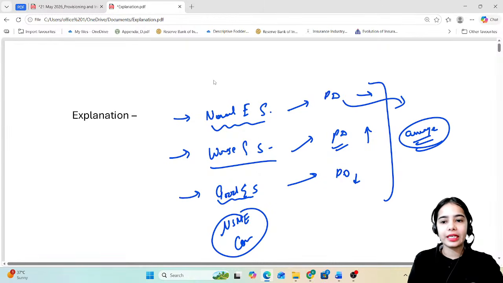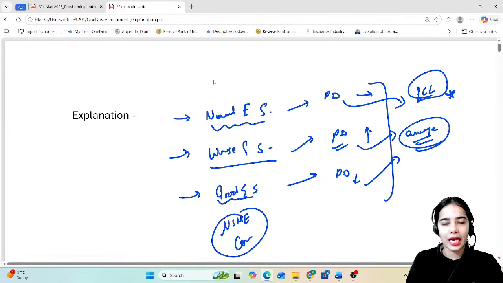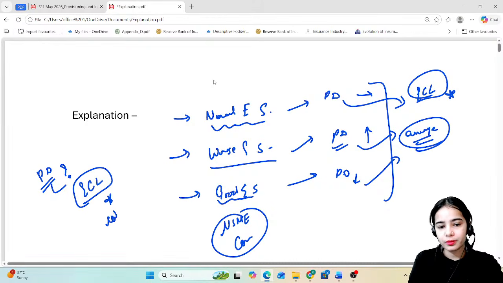Okay, this is the weighted average: what is the probability of default, and according to that the ECL is calculated. The expected credit loss is calculated on the basis of the probability of default, whether there is a higher or lower probability of default. On the basis of that, the expected loss is calculated, the average is calculated.